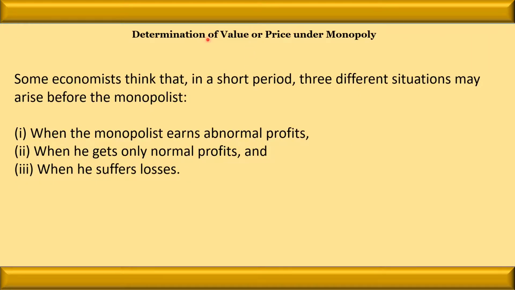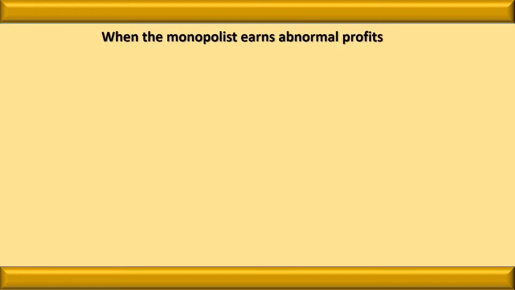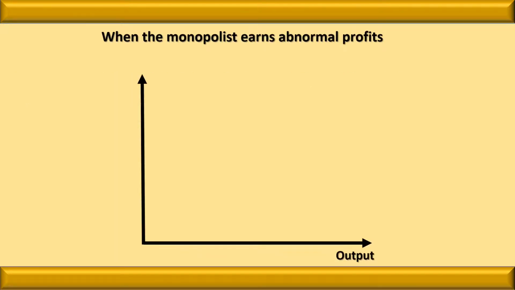Now let us see how the price will be determined in the monopoly. Let us see in the case of the monopoly whether the monopolist will earn profit or loss. Remember one thing, in the shorter period, three situations may arise before the monopolist. One is when the monopolist earns normal profit, abnormal profit, and suffers losses. First, let us see abnormal profit.